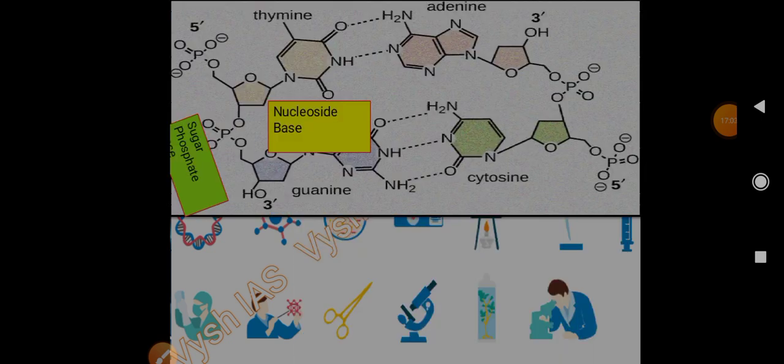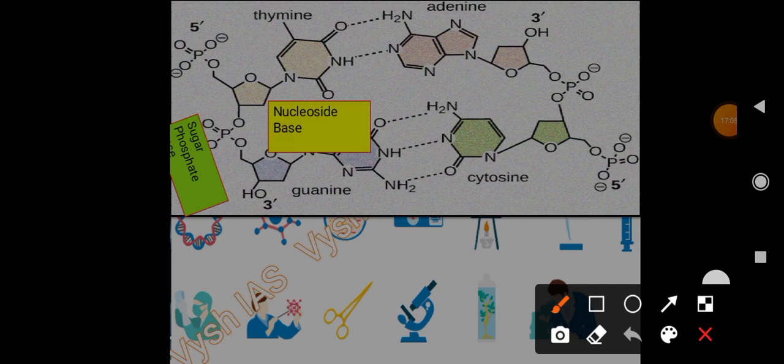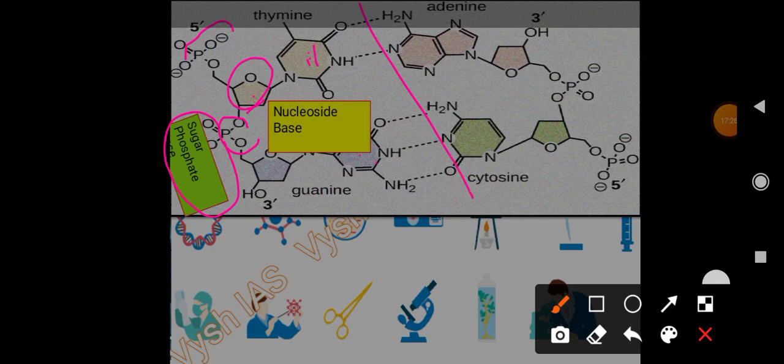Now we will see how a double strand forms. Here again it is the nitrogenous base, then we have our sugar, and then our phosphate group, forming sugar phosphate base. All backbone. So these two are connected. Till now we have seen the nucleoside base, but now it is connected to another strand here, making thymine with adenine, guanine with cytosine.